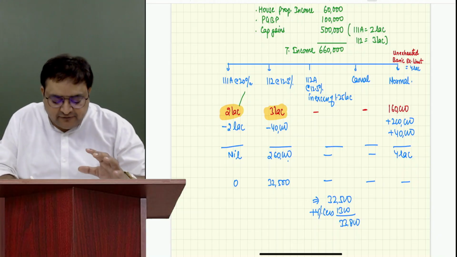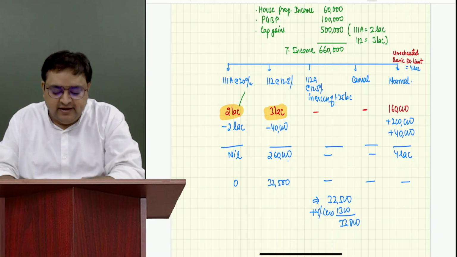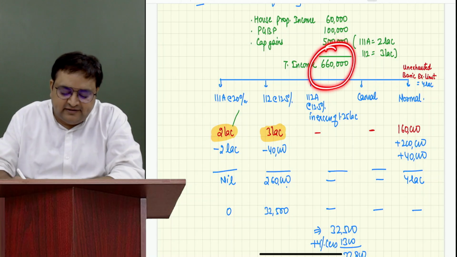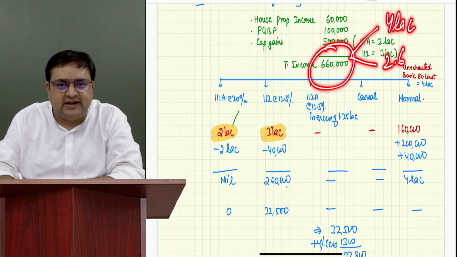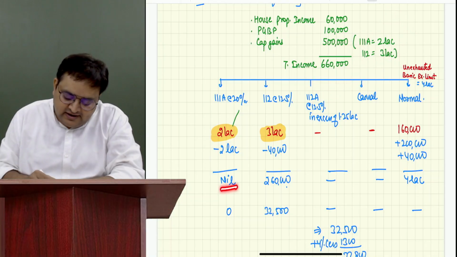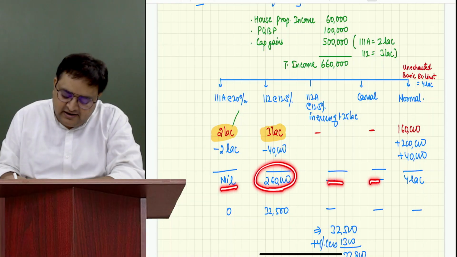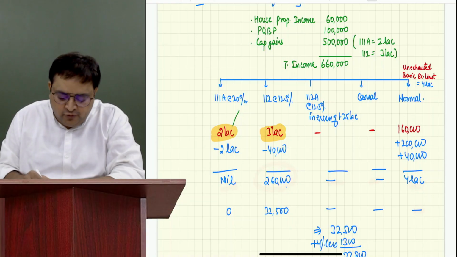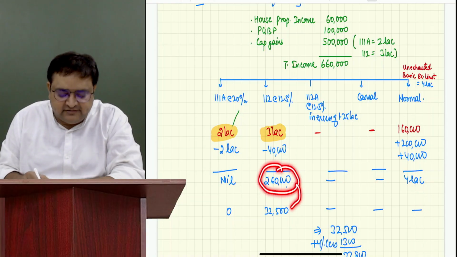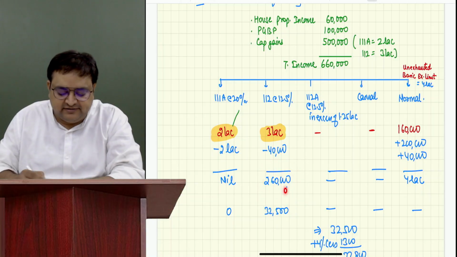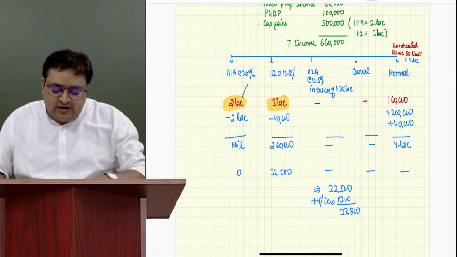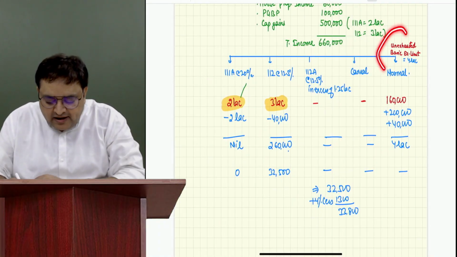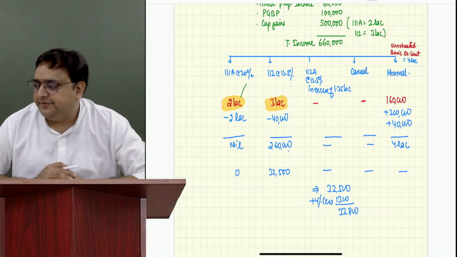Now is he satisfied? Yes, he is satisfied. Why? Because out of 6.6, 4 lakh we have not taxed. We have taxed only 2.6 lakh. Now you can see nil, 2.6, nil, and on 4 lakh the tax is 0. So only on 2.6 lakh we have charged the taxes. We have not charged the taxes on the earlier one which we were doing. Have you all understood it? This is the concept of unexhausted basic exemption limit.